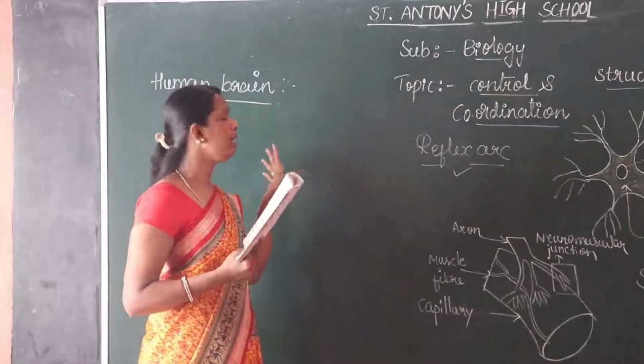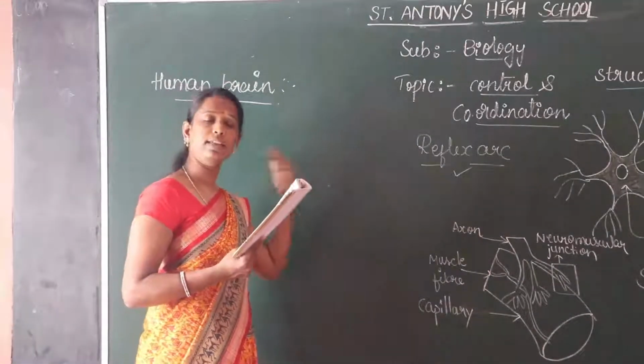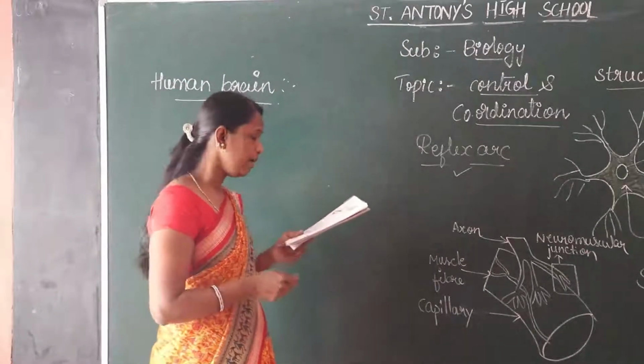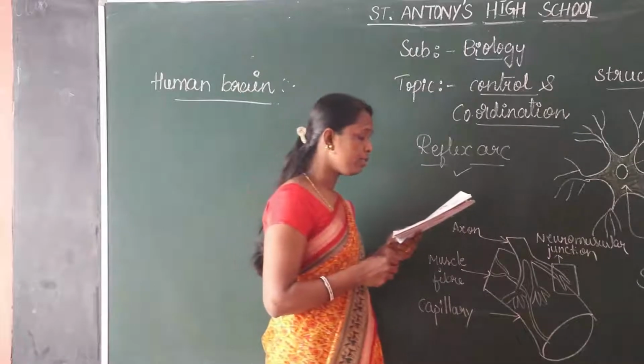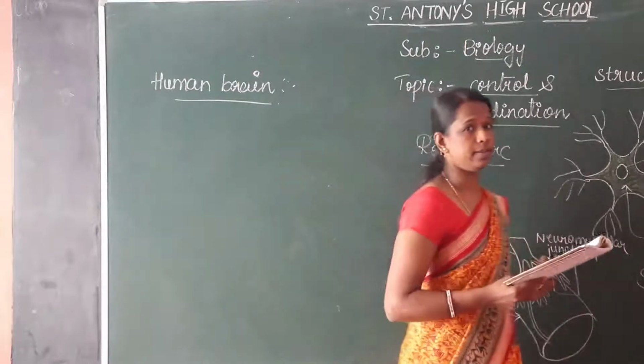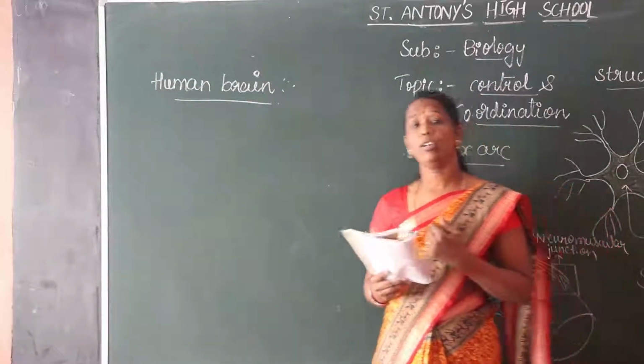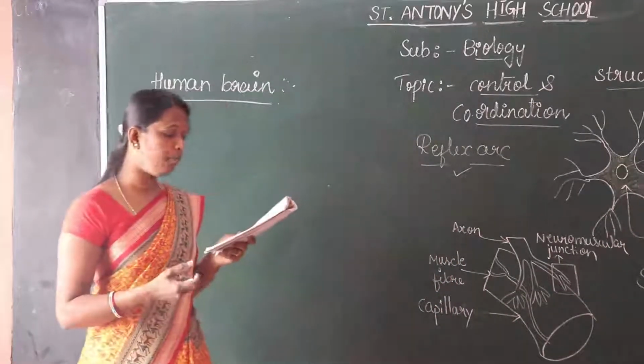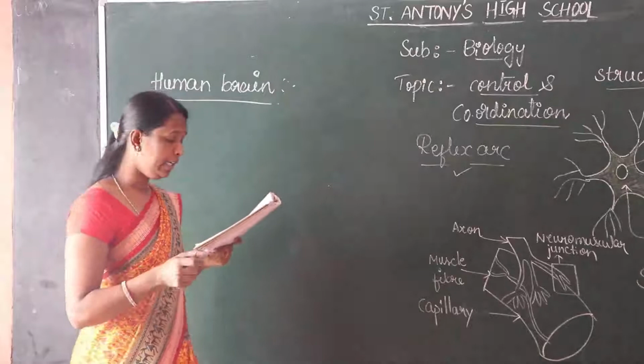The human brain is the center part of the human body, and it is the main coordination center. The brain and the spinal cord constitute the central nervous system. They receive the information from all parts of the body and integrate it.